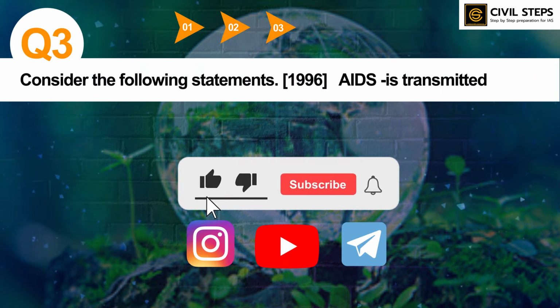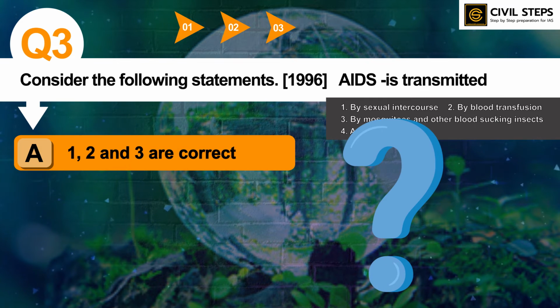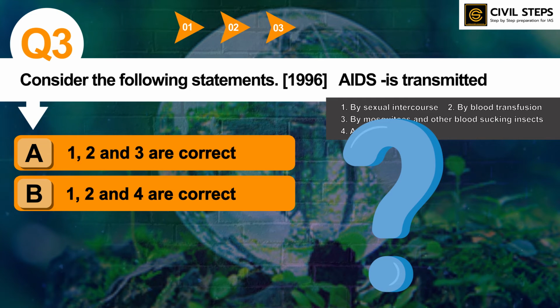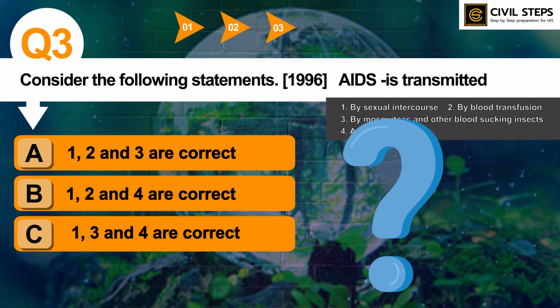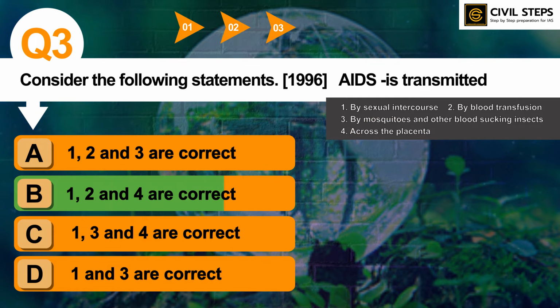Consider the following statements. AIDS is transmitted: first, by sexual intercourse; second, by blood transfusion; third, by mosquitoes and other blood sucking insects; fourth, across the placenta. So the options are: Option A, 1, 2 and 3 are correct. Option B, 1, 2 and 4 are correct. Option C, 1, 3 and 4 are correct. Option D, 1 and 3 are correct. So you can pause this video and write your answer in the comment section. So the answer of this question is option B.